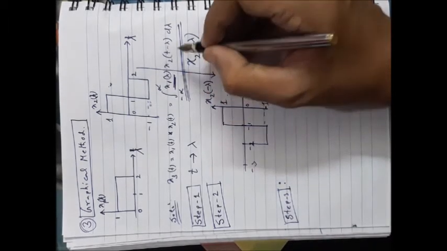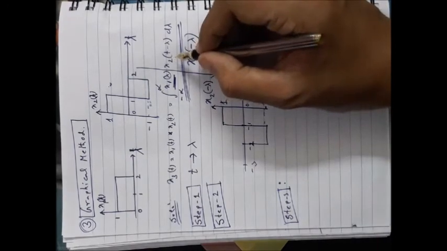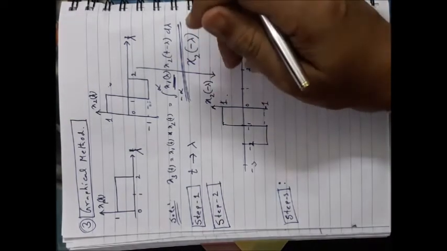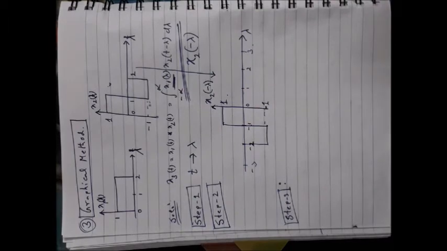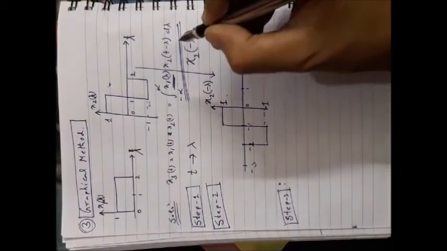X1 is fixed but x2 is shifted from right hand side to left hand side. That means x2 is shifted starting from -infinity up to +infinity. This total shifting has to be done by using different values of t.